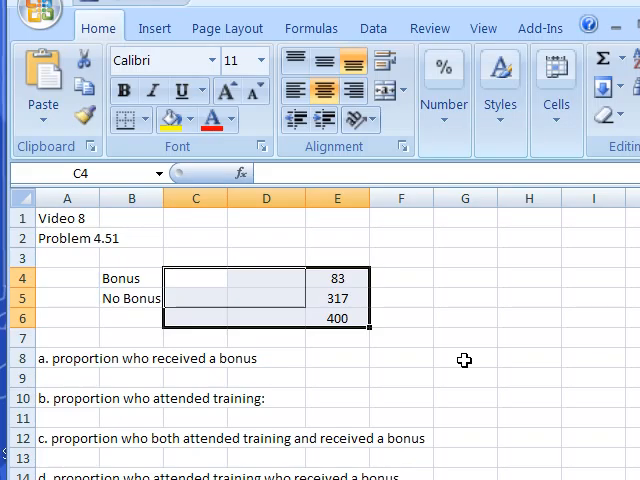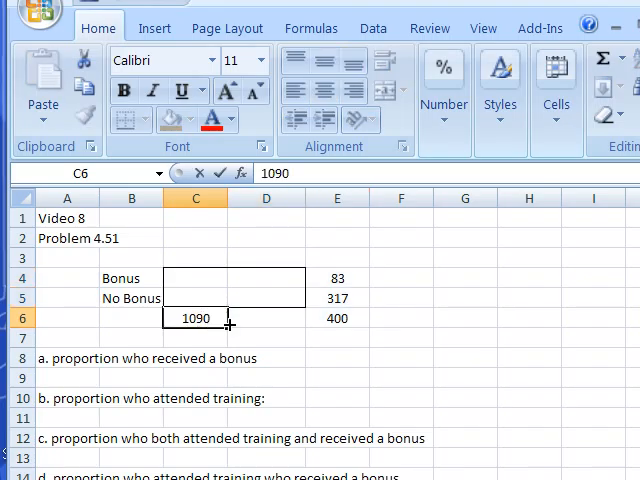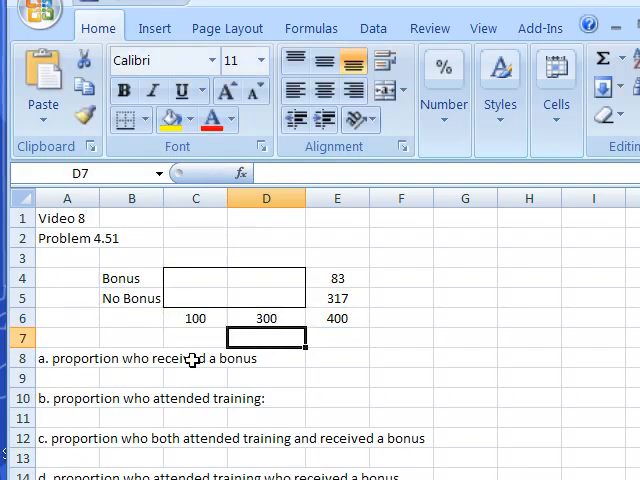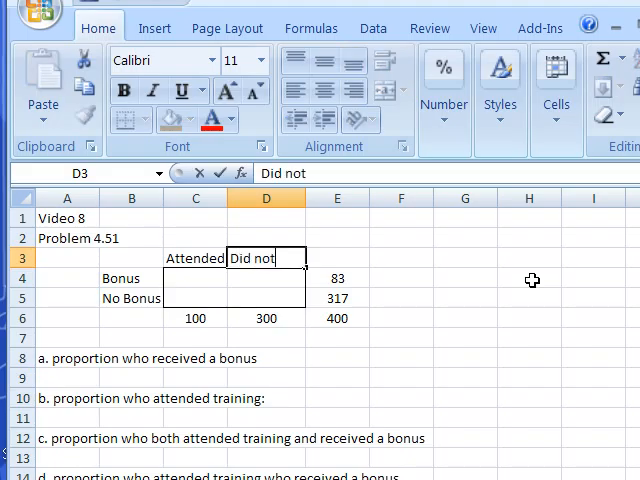Okay, next. 100 attended training, and the difference between 400 and 100 is 300 who did not. Okay, I've got the outsides of this contingency table figured out. The last fact I need is that 43 both attended and received a bonus. So I forgot to put the categories in here. So attended and did not attend.